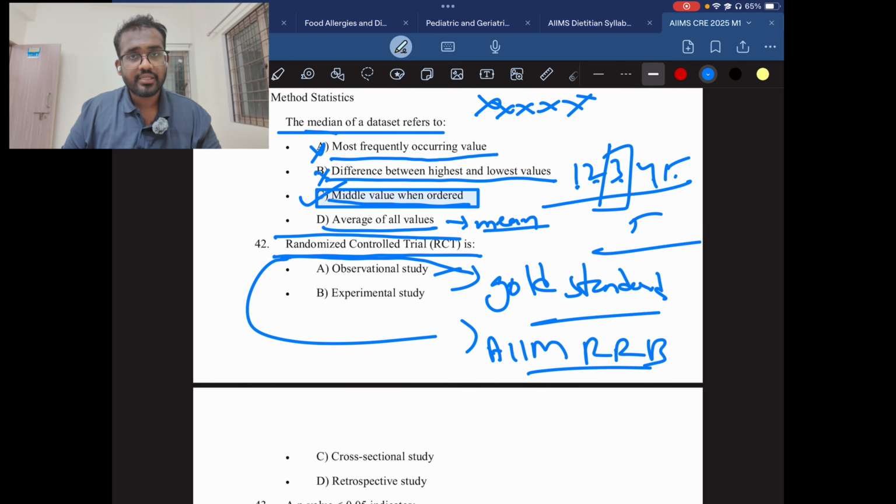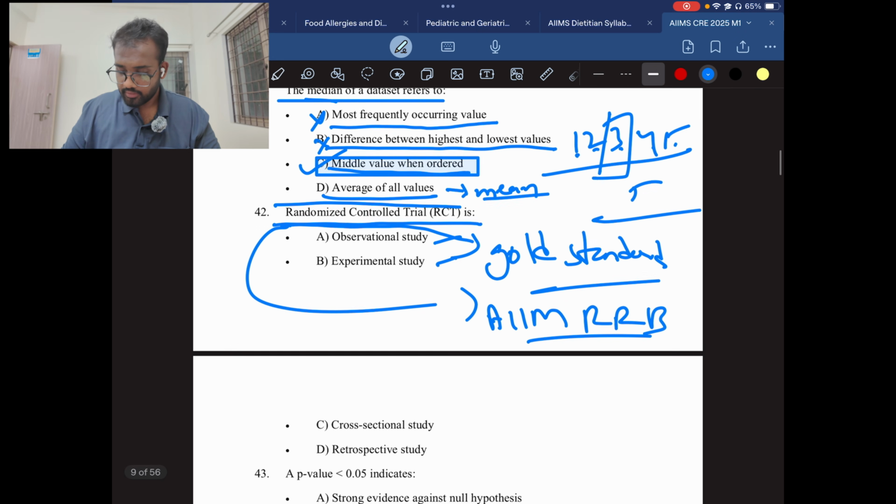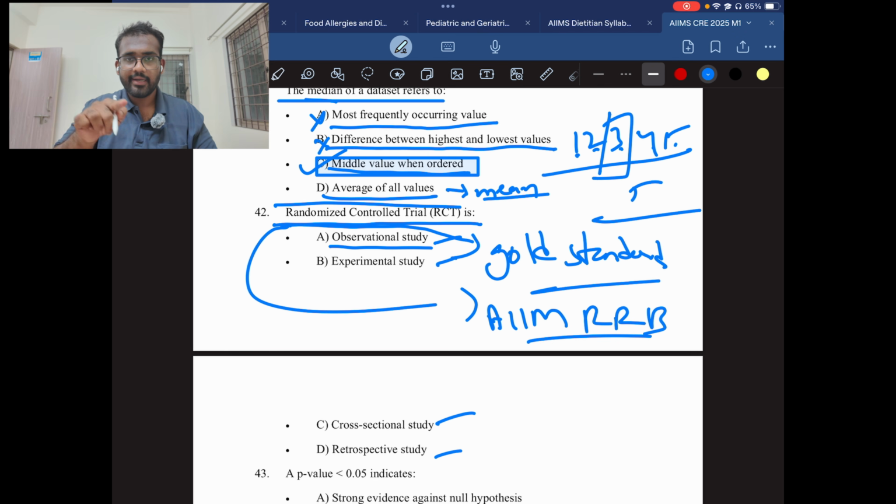First one is observational study, experimental study, cross-sectional study, retrospective study. So observational study is nothing but observing a candidate or data. We follow and observe them closely and note down the data. Then it is called observational study. So this is not the answer.